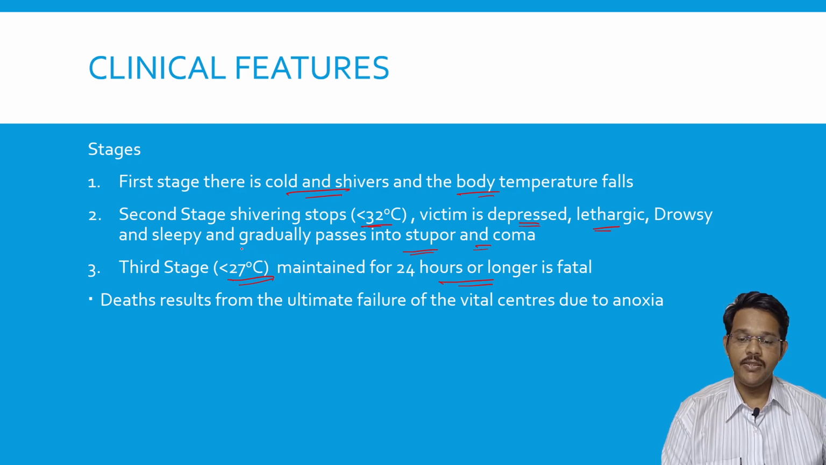The temperature mentioned here is the core temperature, that is body temperature, not the environmental temperature. So when the core temperature of the body, that is oral and axillary temperature, reaches less than 27 degrees centigrade for more than 24 hours, it becomes fatal and the person dies. Death results mainly because of ultimate failure of vital centers and due to anoxia. It affects the brain tissue, where nerves die because of the direct effect of decreased temperature. Indirectly, there is a decrease in blood supply because of vasoconstriction, which leads to anoxia. Oxygen is unable to reach the tissues and the person dies because of that.